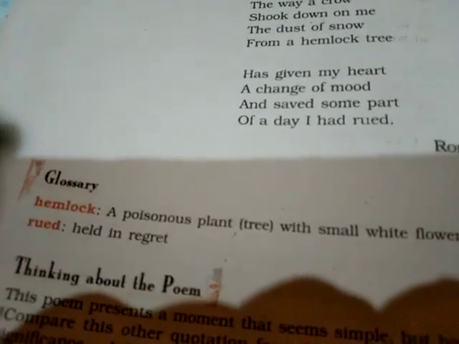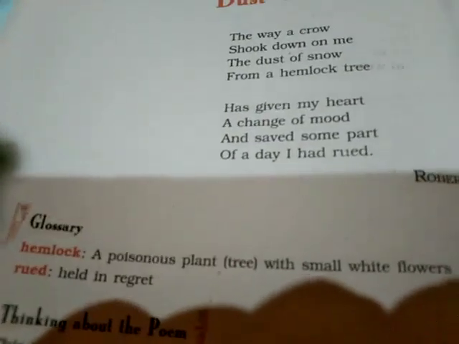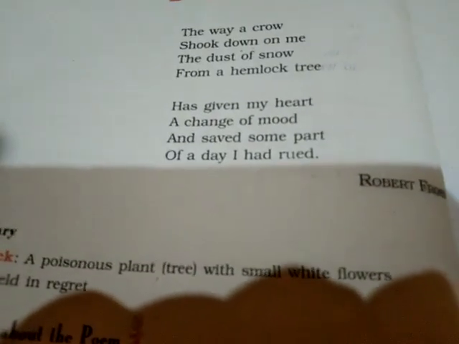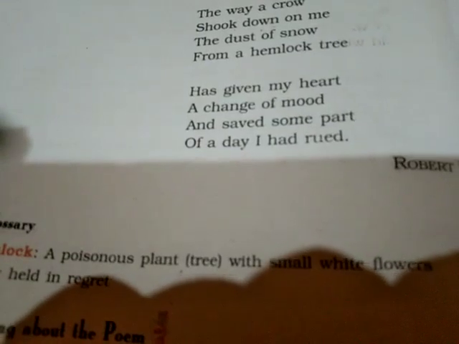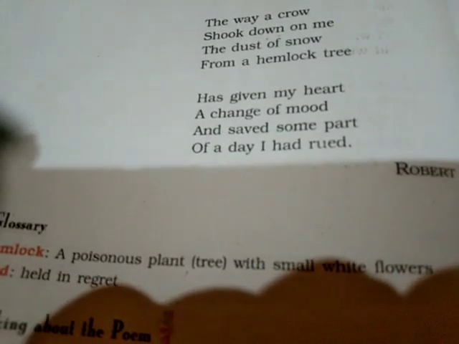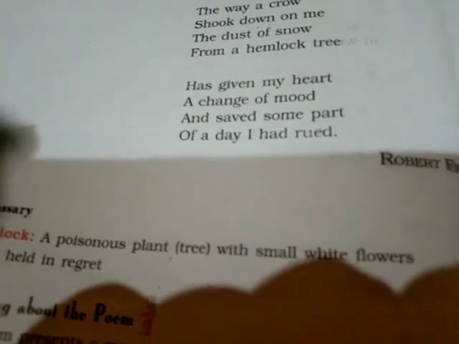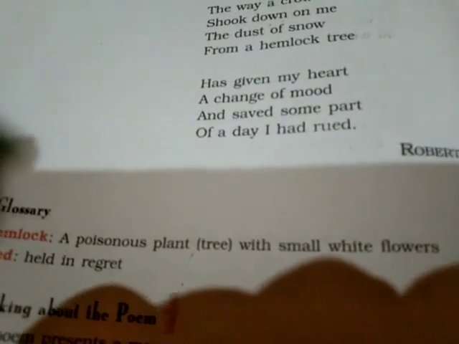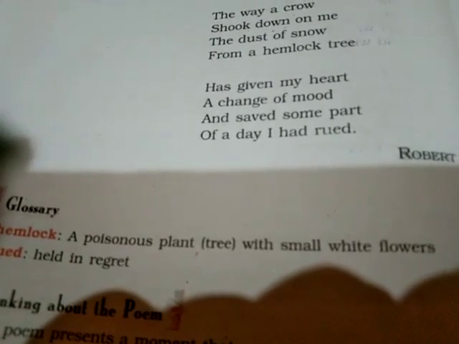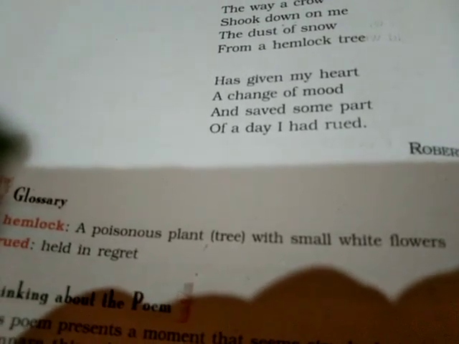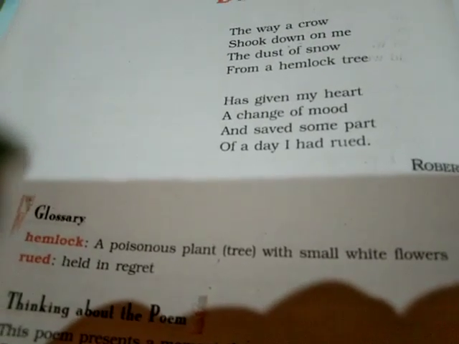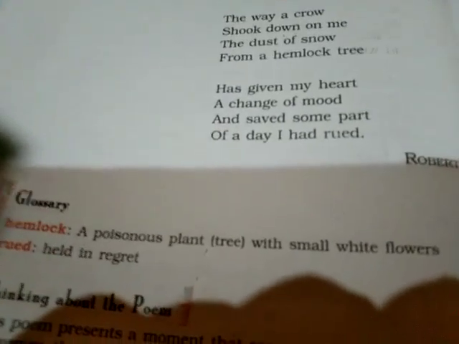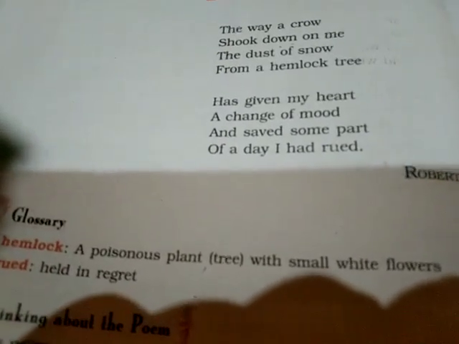Now, the next stanza: has given my heart a change of mood and saved some part of a day I had rued. So, in this stanza, the poet explains to us exactly in what way that shower of snowflakes had an effect on him. What was the effect of those snowflakes?